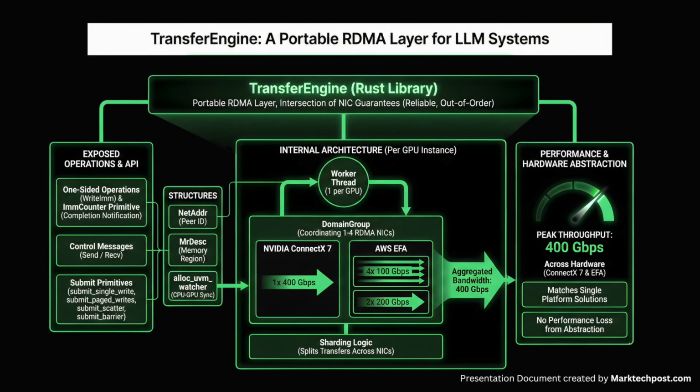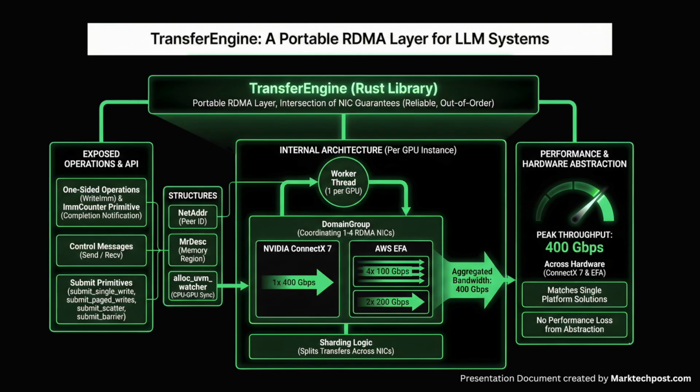TransferEngine addresses this by targeting only the intersection of guarantees across network interface controllers. It assumes that the underlying RDMA transport is reliable, but does not assume any ordering of messages. On top of this, it exposes one-sided write-imm operations and an imm counter primitive for completion notification. The library provides a minimal API in Rust. It offers two-sided send and receive for control messages and 3 main one-sided operations: submit single write, submit paged writes, and submit scatter, plus a submit barrier primitive for synchronization across a group of peers.